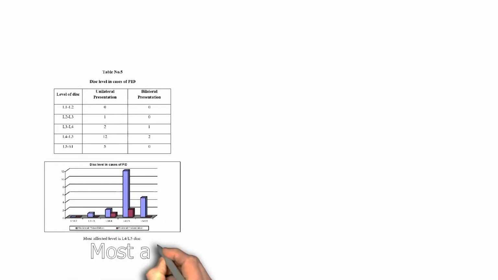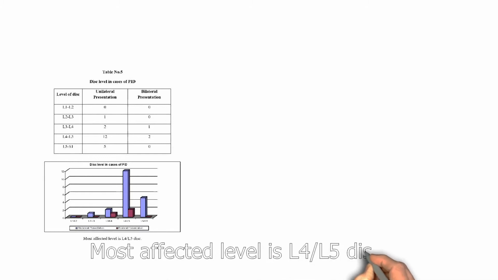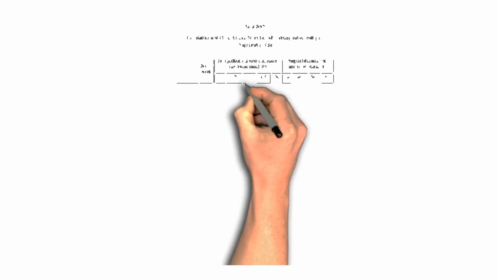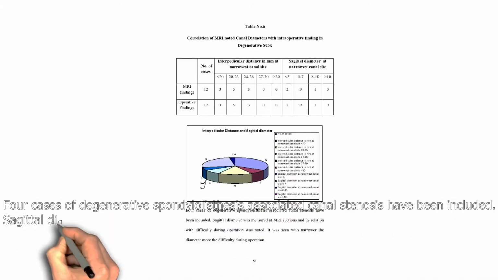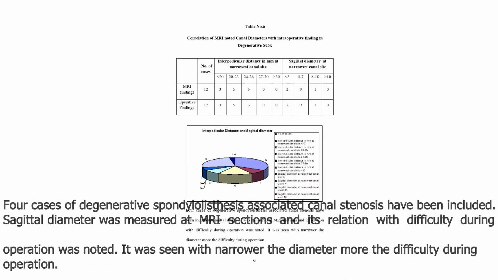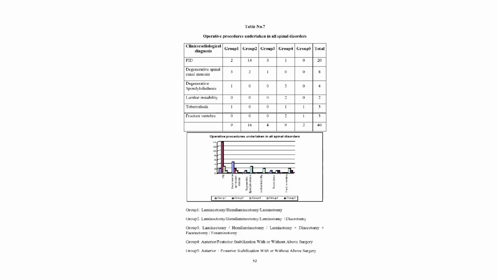Detailed history was taken and thorough local as well as neurological examination was carried out. The commonest age group affected was 41 to 50. 75% of cases were above 40 years of age. Males are affected more than females. 77.5% of patients were males.